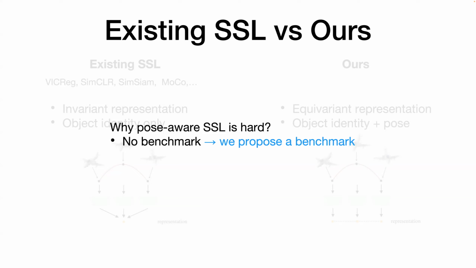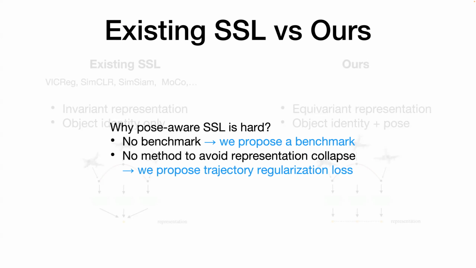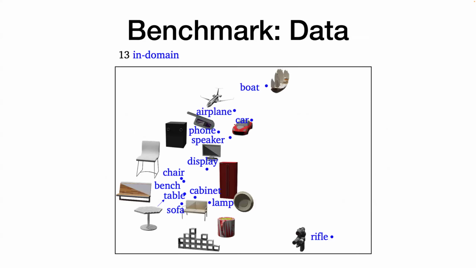Why is pose-aware self-supervised learning so hard? First, there's no such benchmark, so we propose a benchmark to evaluate and study this problem. Second, there's no method that prevents the representation from collapsing on different poses, and we propose trajectory regularization to alleviate this issue.